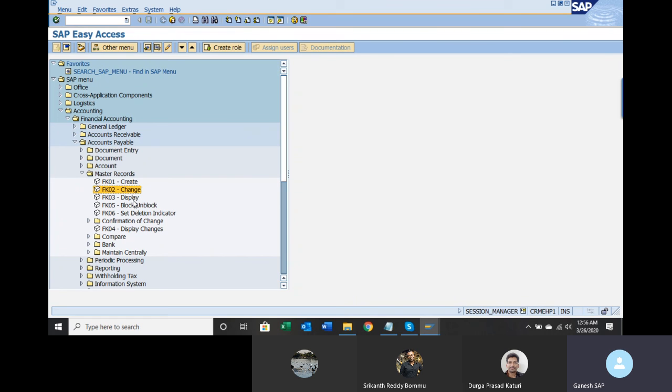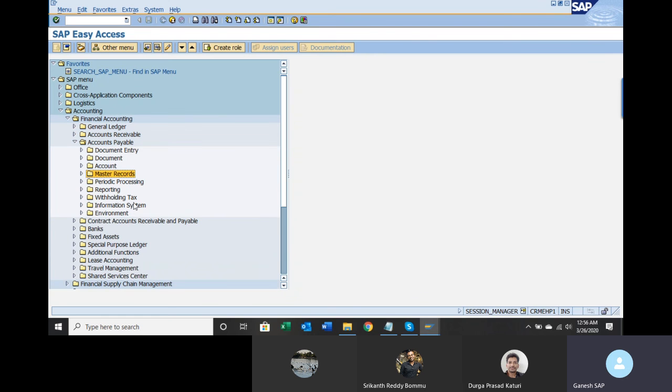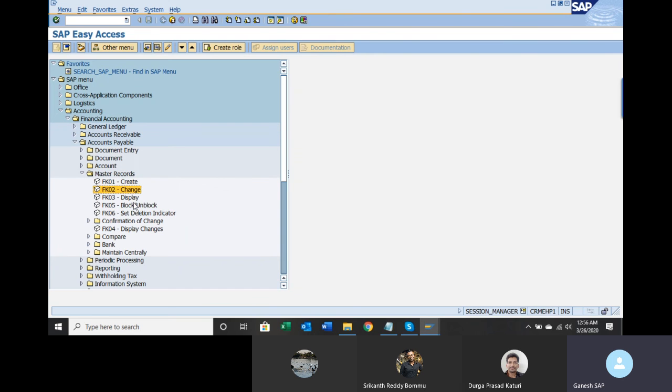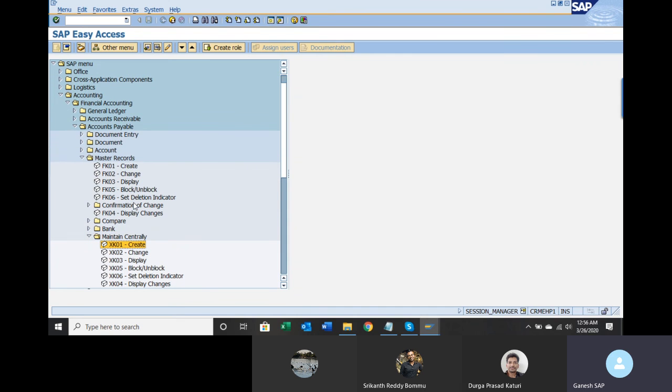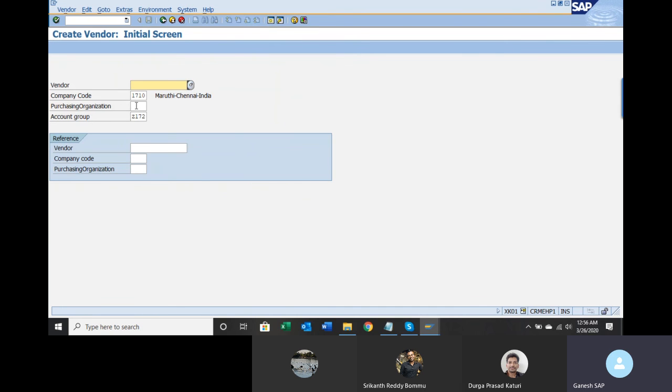So we created one vendor using FK01. Let us create another one with XK01. Only thing is we are getting an extra field, purchase organization. Right now I have not created a purchase organization because it is not my configuration. So I have not created it. I have to keep it blank. Let us create one.